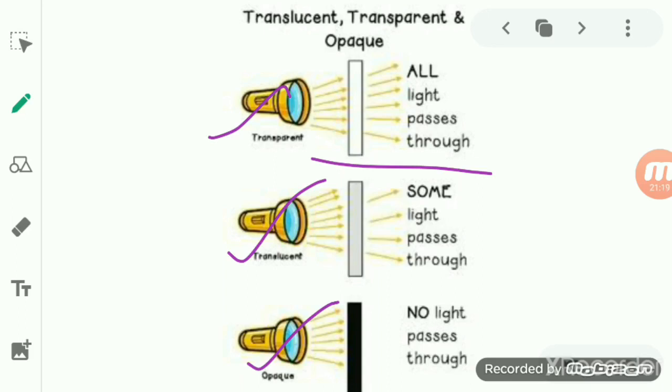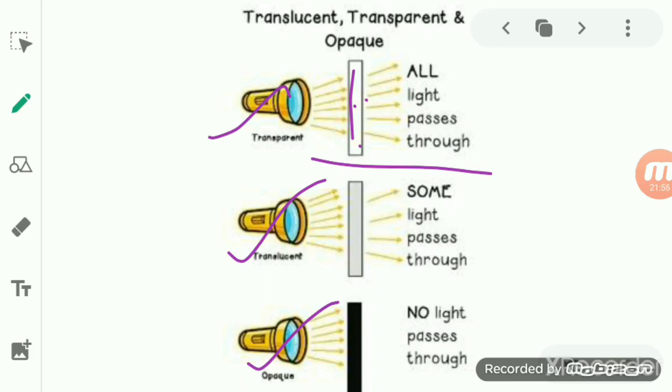So you can see here, suppose this is an object, when you pass the light through it, and if this object allows all the light to pass through, this material is known as a transparent material. The division is on the basis of the behavior of the material towards light, that is, how it reacts when light is thrown upon it.